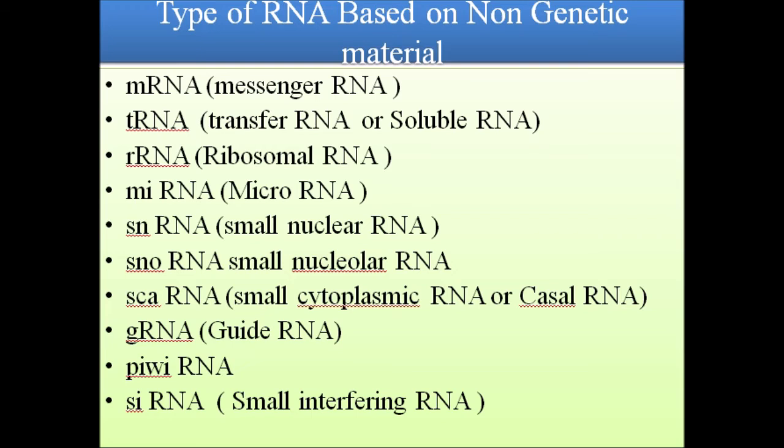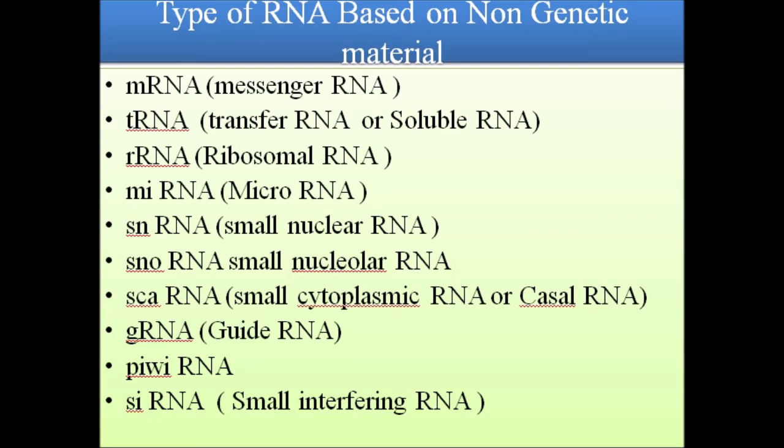Types of RNA based on non-genetic material: mRNA, tRNA, rRNA, microRNA, small nuclear RNA, small nucleolar RNA, small cytoplasmic RNA, and guide RNA. Different types of RNA are found in eukaryotic cells, and some RNAs are found in both eukaryotes and prokaryotes: mRNA, messenger RNA; tRNA, soluble or transfer RNA; and the third, ribosomal RNA.